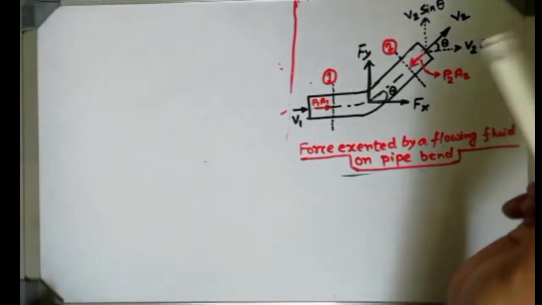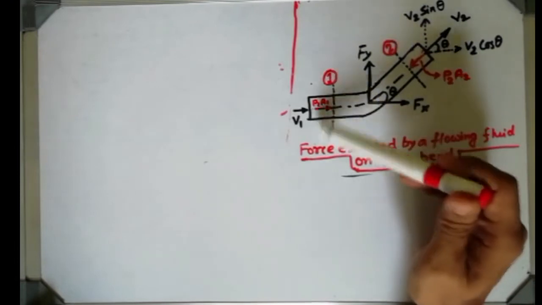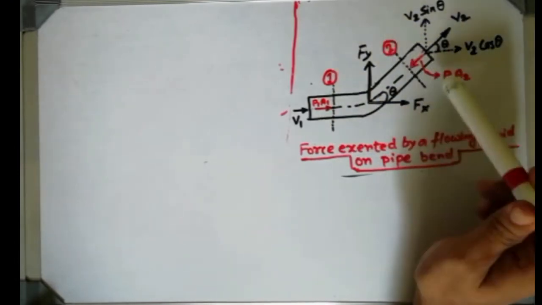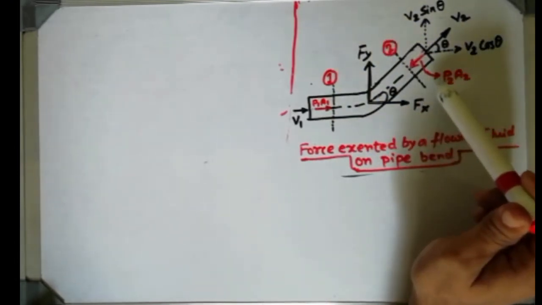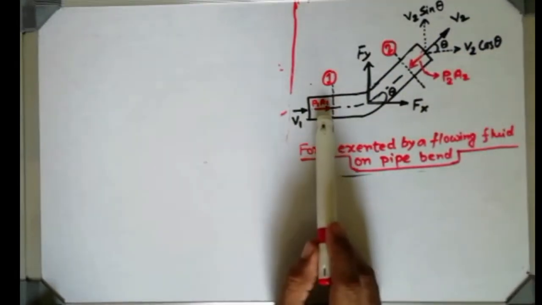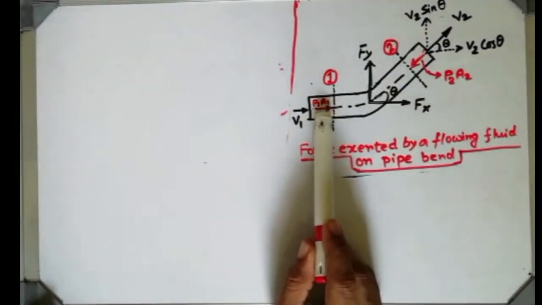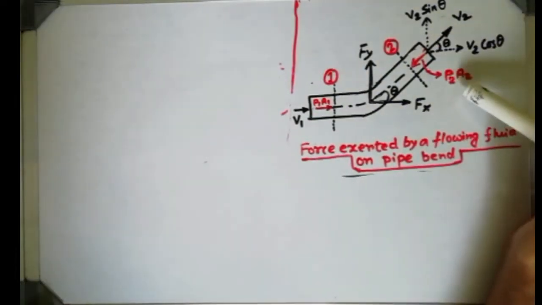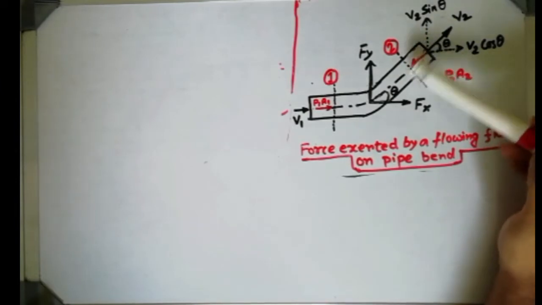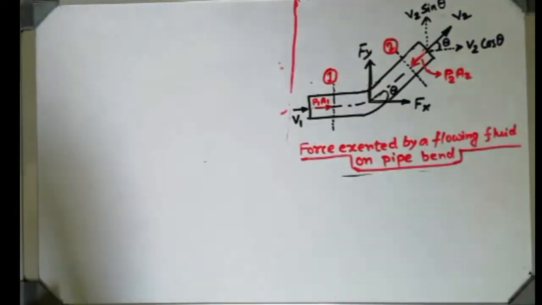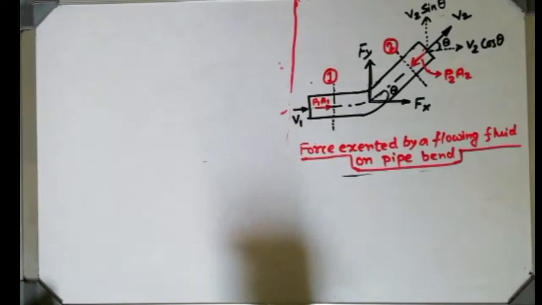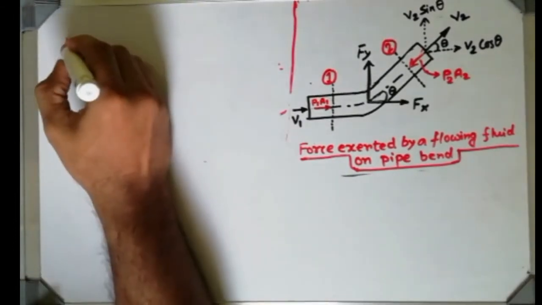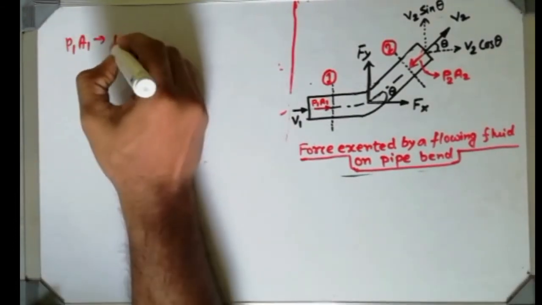Now consider two imaginary sections, section 1 and section 2. See here, I have written P1A1 in the rightward direction, and I have written P2A2 in the inward direction. So first let me explain what that particular P1A1 is. P1A1 is the pressure force.